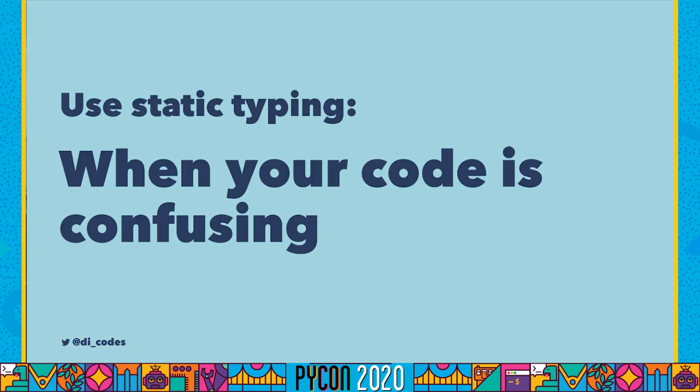You should use static typing when your code is confusing. So let's be honest, we've all written confusing code. You can kind of think of annotations as machine-verified documentation. So if you feel the need to document the input and the output of a function that you're writing, it should probably just be statically typed.